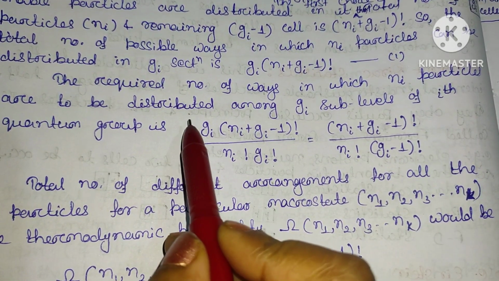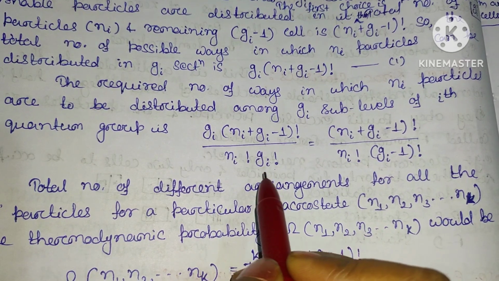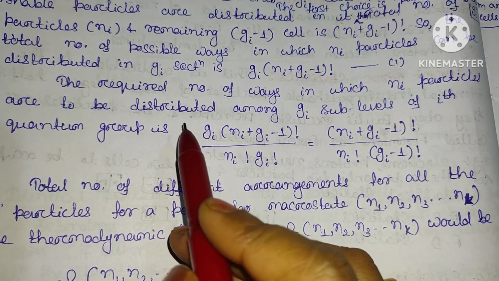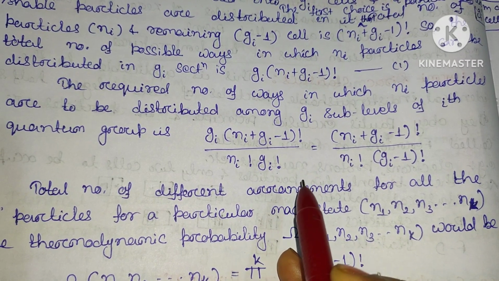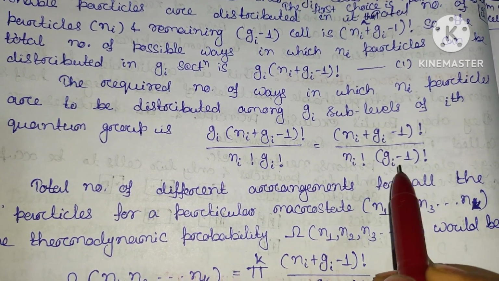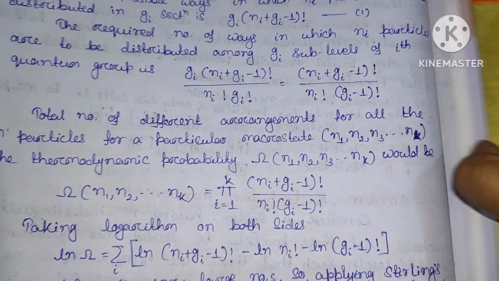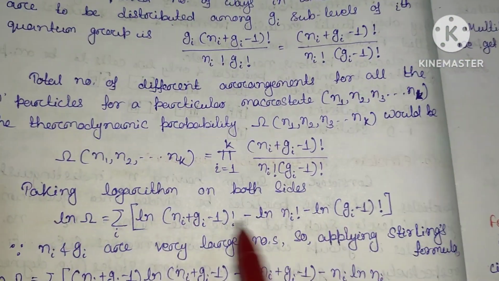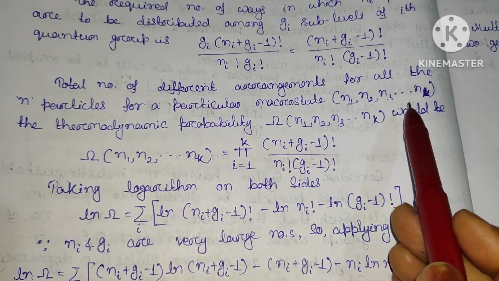How? Suppose this is 4, so 4 factorial means 4 into 3 factorial. The 4 cancels, and the remaining will be 3 factorial, which is Gi minus 1 factorial. Clear?